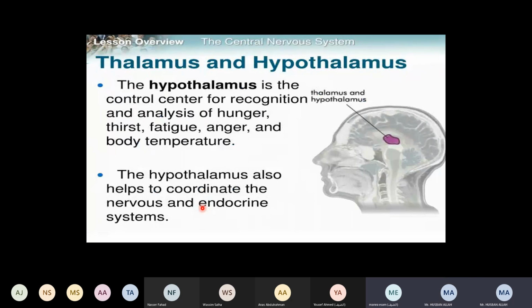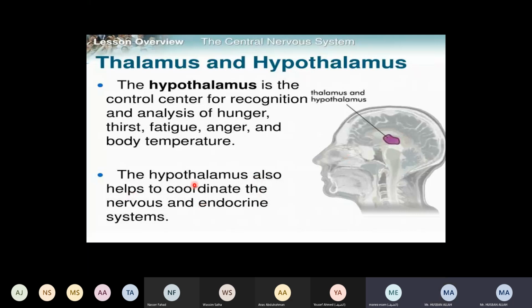The hypothalamus is the control center for recognition and analysis of hunger, thirst, fatigue, anger, and body temperature. It recognizes different things: you feel angry, you feel hunger, thirst, fatigue, or body temperature changes. These feelings are recognized by a part, and that part is the hypothalamus, which is present beside the thalamus and in between the brainstem and the cerebrum.